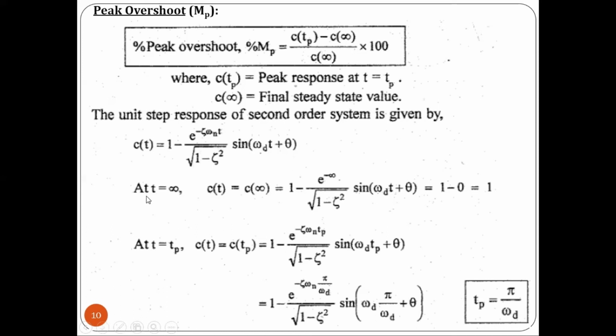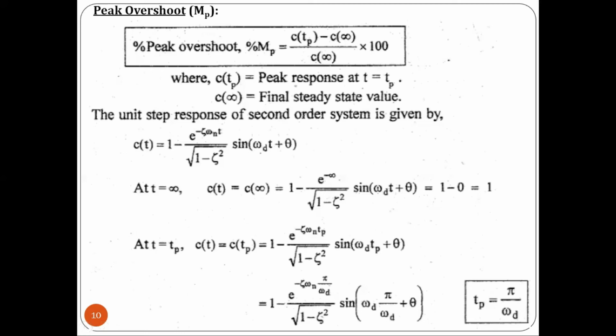Now at t equal to infinity, we will be getting C of t equal to C of infinity. So here we substitute t equal to infinity. We will be getting 1 minus e power minus infinity divided by root of 1 minus ζ² sin(ωd t + θ). The value e power minus infinity is 0, so 1 minus 0 equals 1. Next we substitute for C of Tp, with t equal to Tp. We get C of Tp is equal to 1 minus e power minus ζ ωn Tp divided by root of 1 minus ζ² sin(ωd Tp + θ).